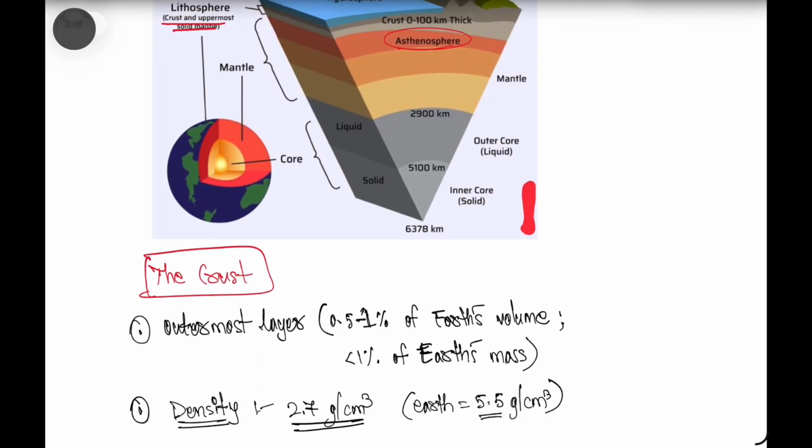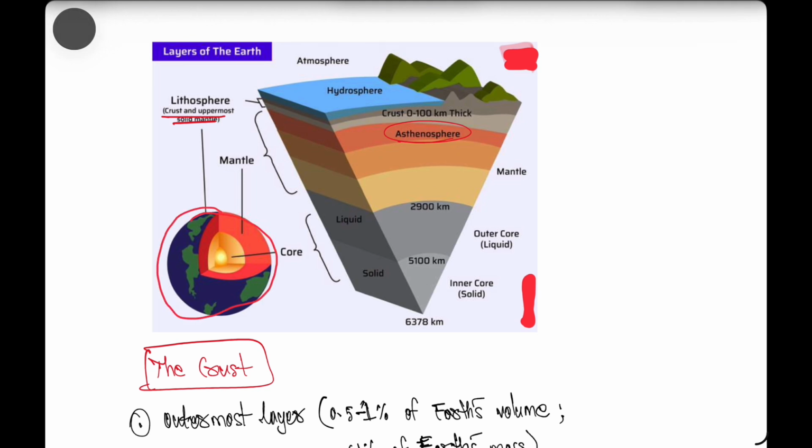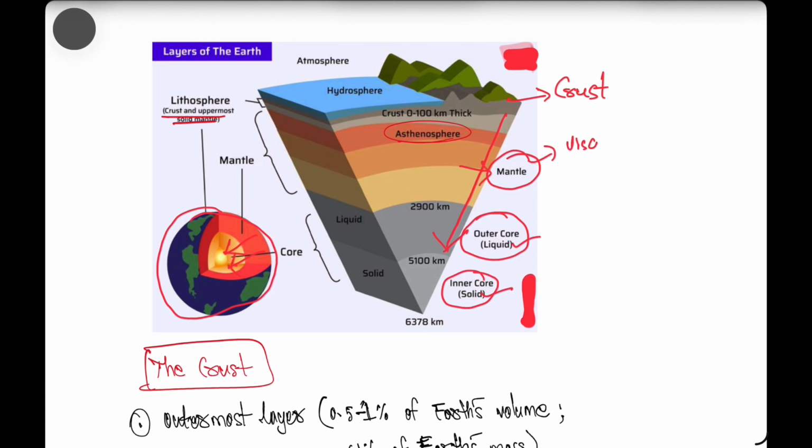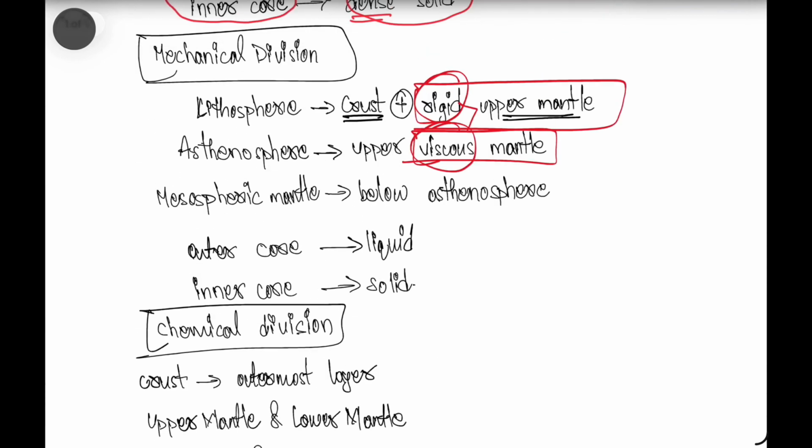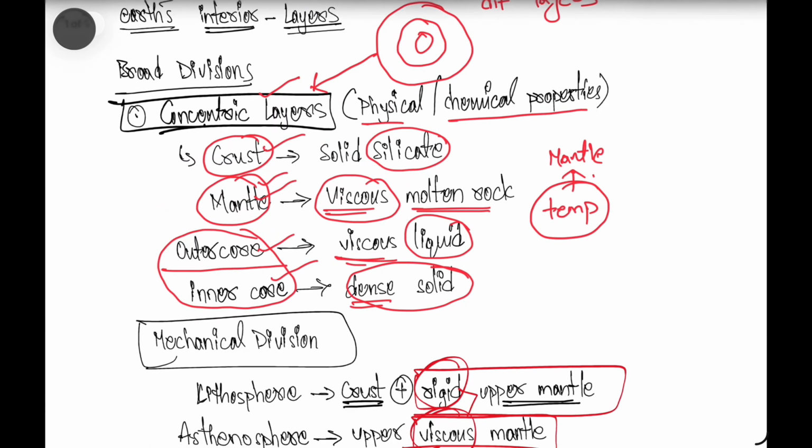So if you can see in this image also, this is the earth, right? As we go inside like this, we can see the uppermost one is called the crust, the second one is the mantle layer, and the third one is the outer core, and the innermost one is the inner core, which is solid in nature, the outer core is liquid in nature, and the mantle is viscous in nature, and the crust is a solid one. So that's how the earth layers are differentiated based on the physical or chemical properties.